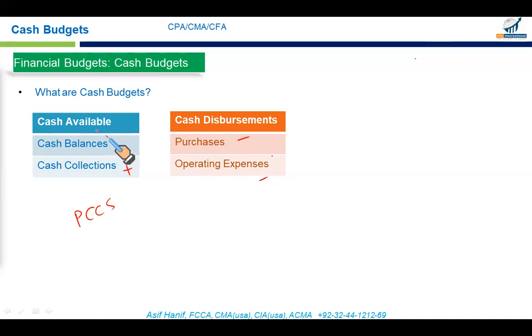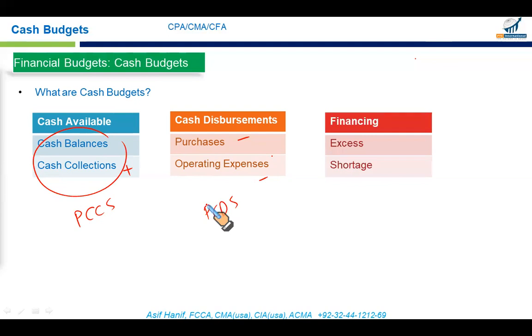So cash receipts from the projected cash collection schedule and cash disbursements from the projected cash disbursement schedule will reveal whether we will have more inflows than outflows, or maybe our outflows are more than inflows. When your inflows are more than outflows, that could mean you will have excess cash. And when you have more outflows than inflows, you will have a shortage.